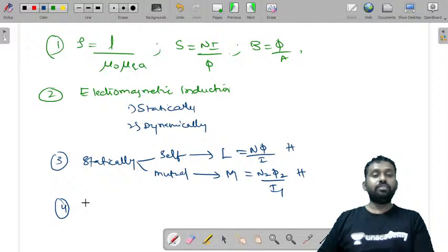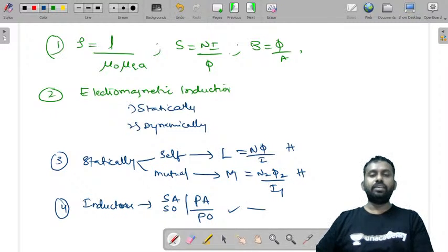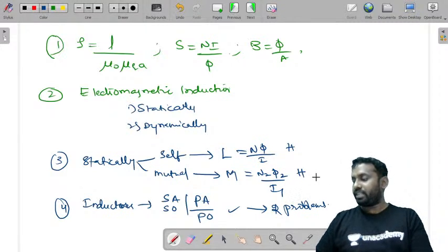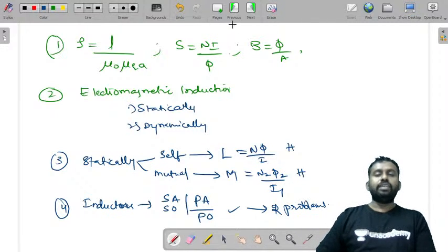Then we have taken a combination of inductors connected in series aiding, series opposition, parallel aiding, parallel opposition, and their expressions, and tried to solve two problems on this concept. So these are some of the things that we have learned today on self and mutual inductance.